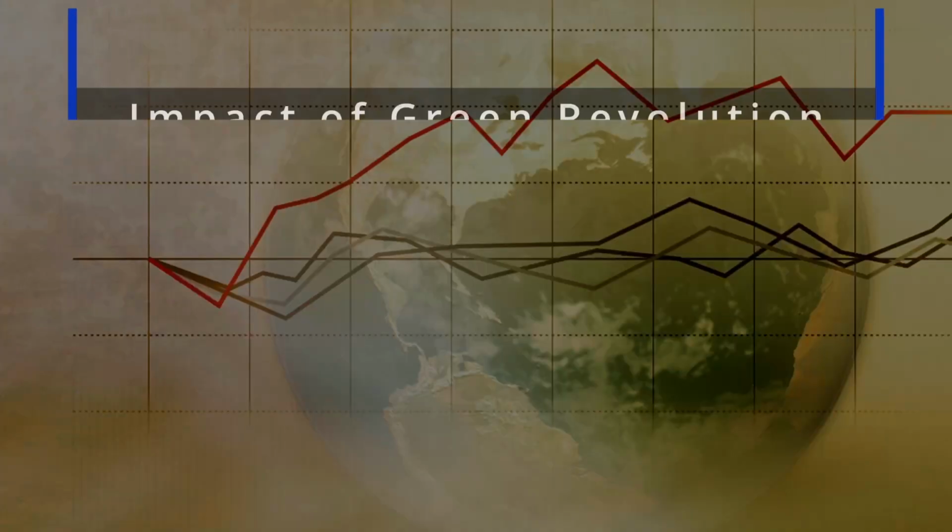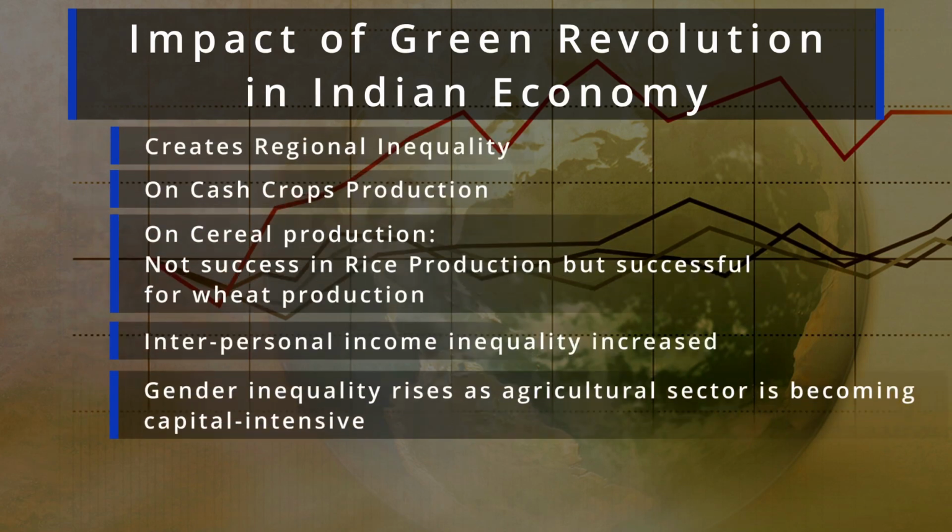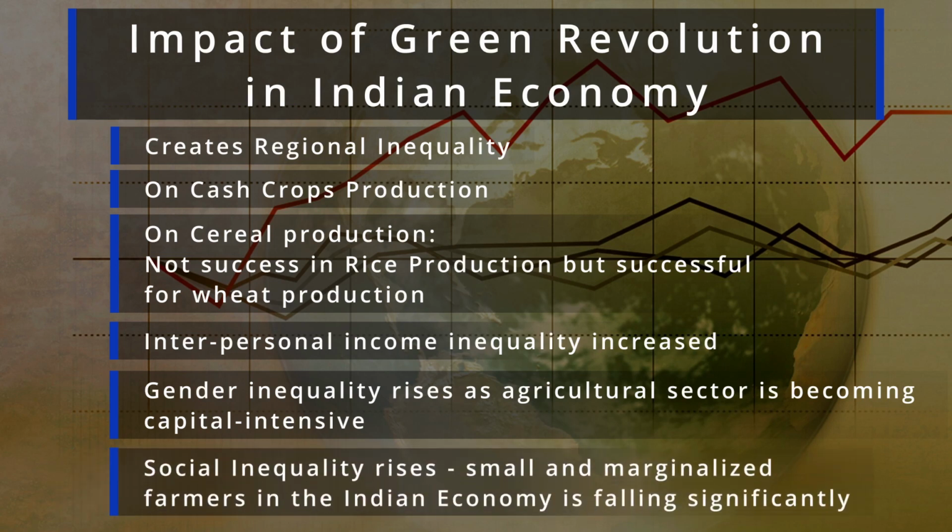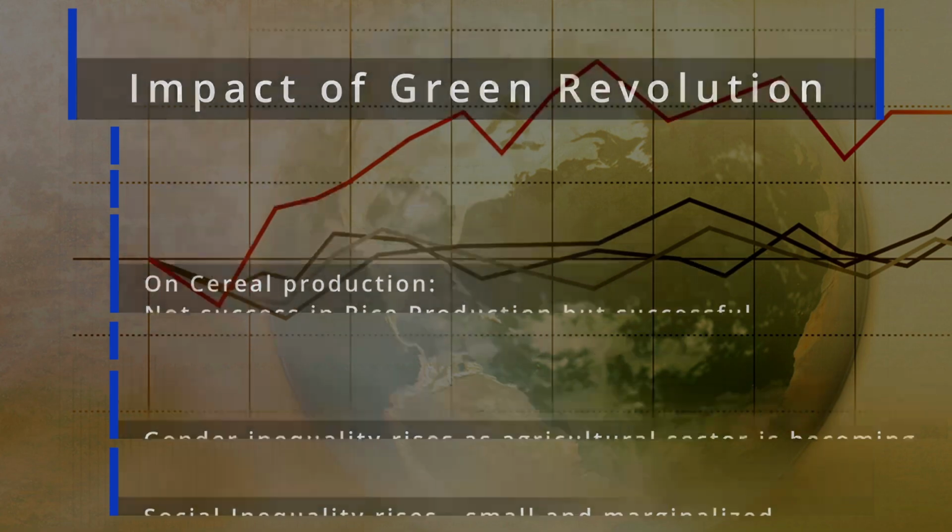After a certain time, we are watching that the proportion of small and marginal farmers in the Indian economy is falling significantly, but the capitalist sector or the large farmers are growing. And what is coming in the place of marginal and small farmers? The proportion of agricultural laborers is rising in the economy. So these are basically the positive and negative impacts of the Green Revolution.